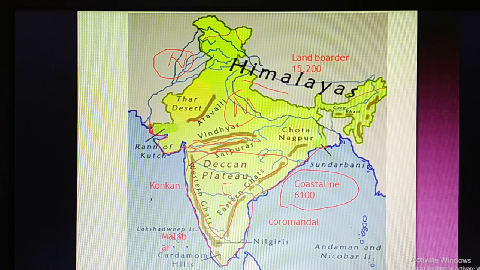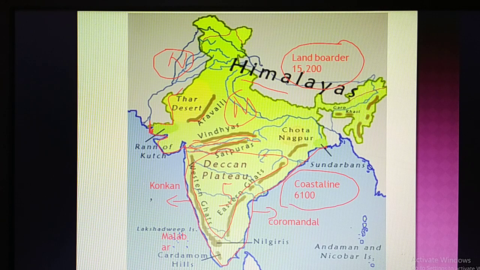Now as far as the land border of India is concerned, it is 15,200 kilometer. It starts from here and goes on like this. Completely, we can say the land border is much longer than the coastal line. But the coastal line again can be divided into two parts, that is the western coastal line, this is the western coastal line, and this side is the eastern coastal line.